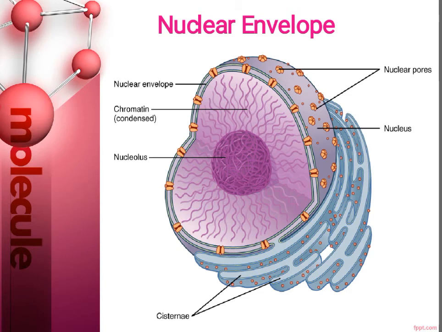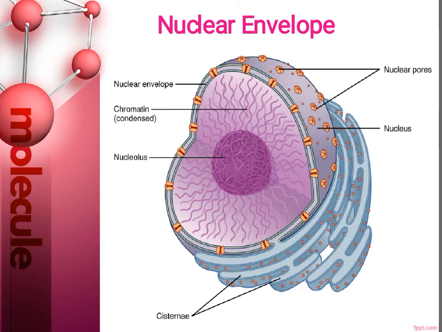These pores regulate the passage of molecules between the nucleus and cytoplasm, permitting some to pass through the membrane but not others. So these nuclear pores help a few molecules to pass inside and outside.